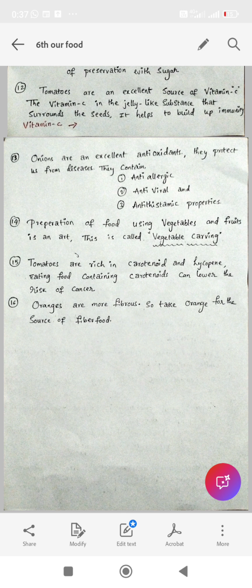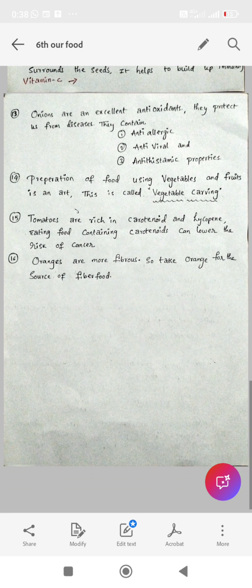Here anti-allergic means if your skin is allergic to any outermost effective factors, then these onions are useful to avoid that situation.